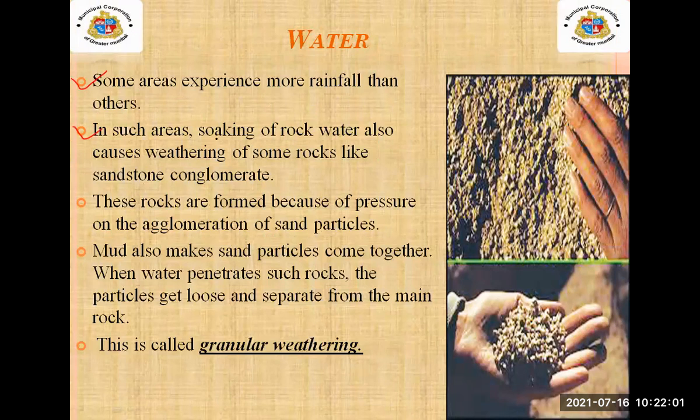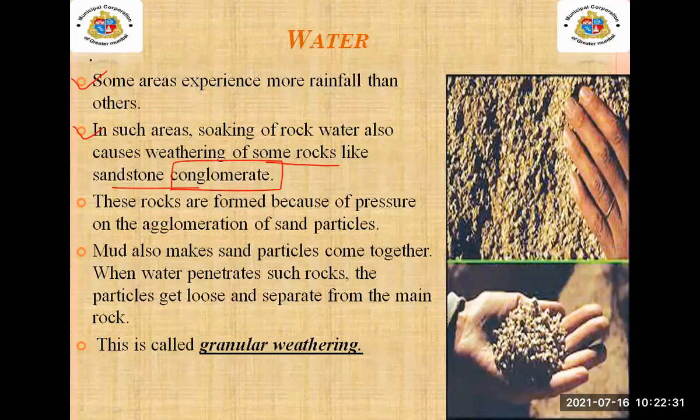In such areas, soaking of rock by water also causes weathering of some rocks, like sandstone and conglomerate. Conglomerate means what? It means a mixture, or grouped together. We can say it is a mixture.